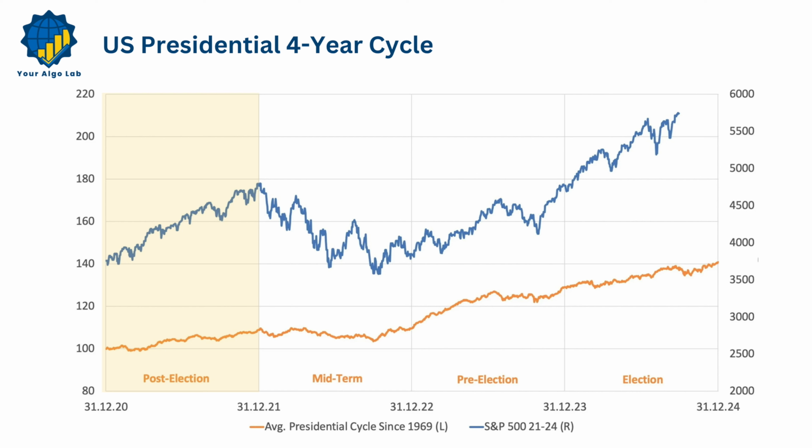Historically, this year is often viewed as moderate for the stock market, as the implementation of the administration's policy agenda can create short-term uncertainty. Next is the midterm year, which occurs in year 2 of the cycle. During this time, voters elect new members to the US House of Representatives and 1/3 of the Senate. The results can shift the balance of power in Congress, potentially limiting the president's ability to pass new legislation. Historically, the stock market is weaker in the first half of year 2, often referred to as the midterm slump, due to uncertainty surrounding the election outcome. However, the second half of the year typically sees stronger market performance.